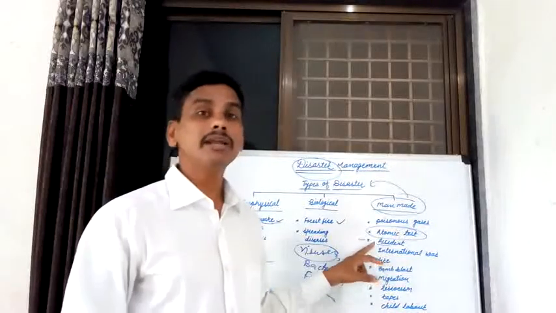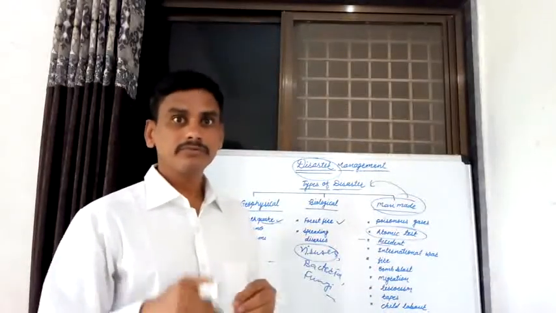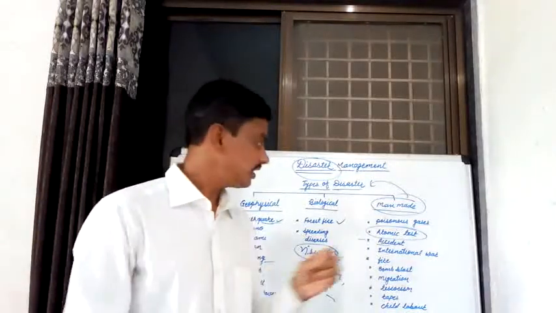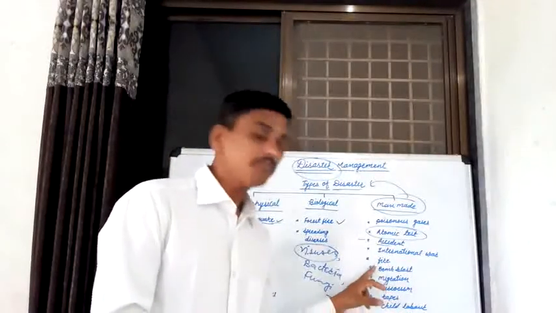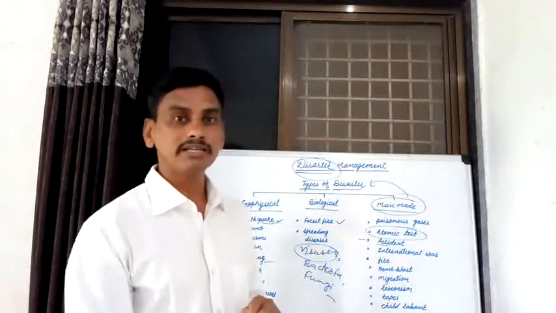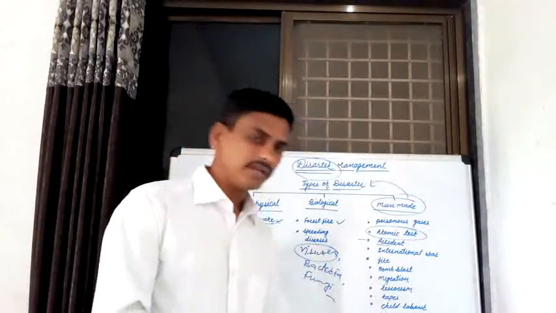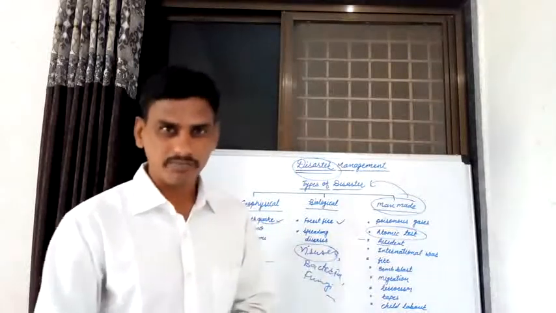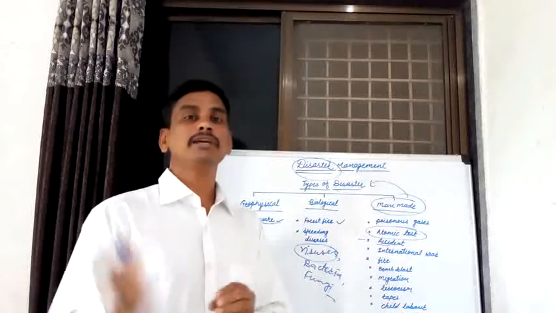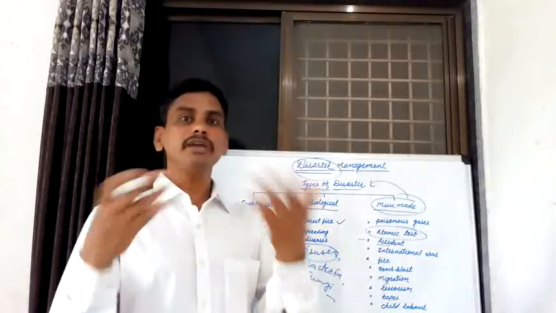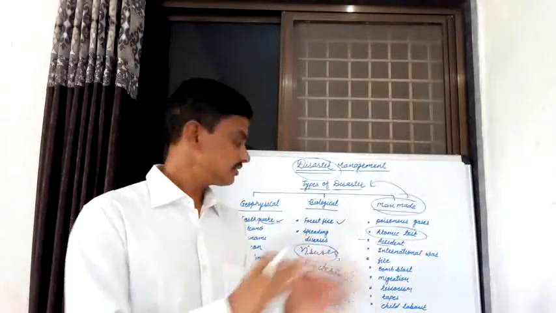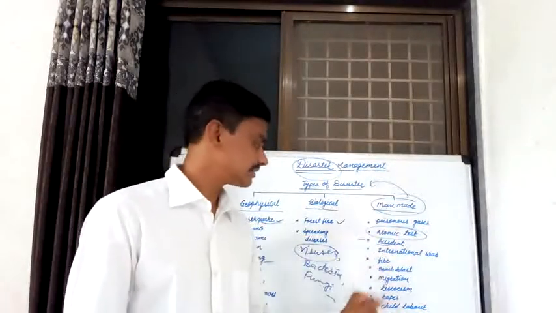Fire is a man-made disaster. Different fires occur in different factories. It is also one of the man-made disasters. Bomb blast: we know what is meant by bomb blast. It is also one of the man-made disasters. Then migration of various people from one place to another, migration of various living things, for example various animals, various birds. Human beings also migrate from one place to another. That is also one of the man-made disasters.